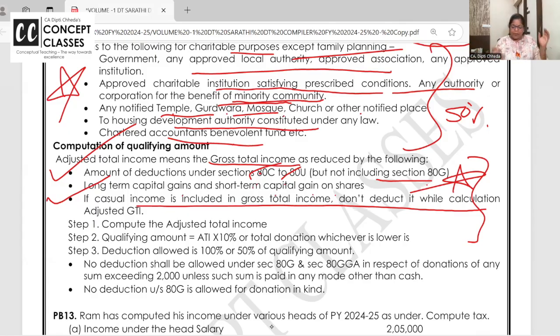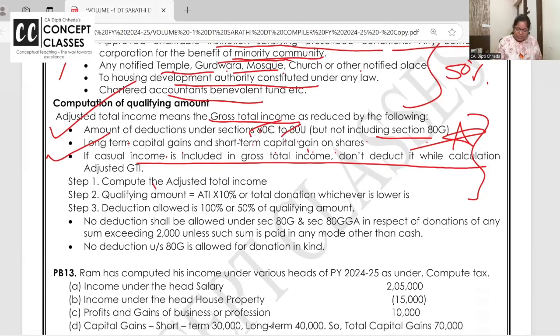No, dear students. For getting adjusted total income, gross total income minus 80C to 80U, long-term capital gain, short-term capital gain on shares, remove, that's it. You get adjusted total income. Deductions are allowed in the third and fourth category up to 10% of adjusted total income. That becomes your qualifying amount. 10% of the adjusted total income, that becomes your qualifying amount. Is this clear to all of you?